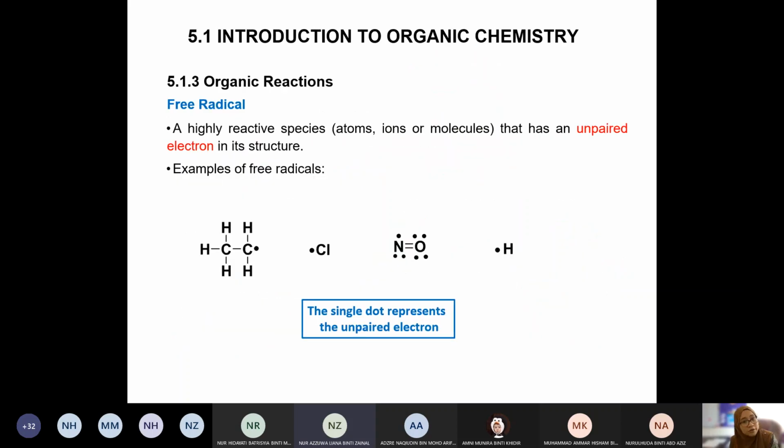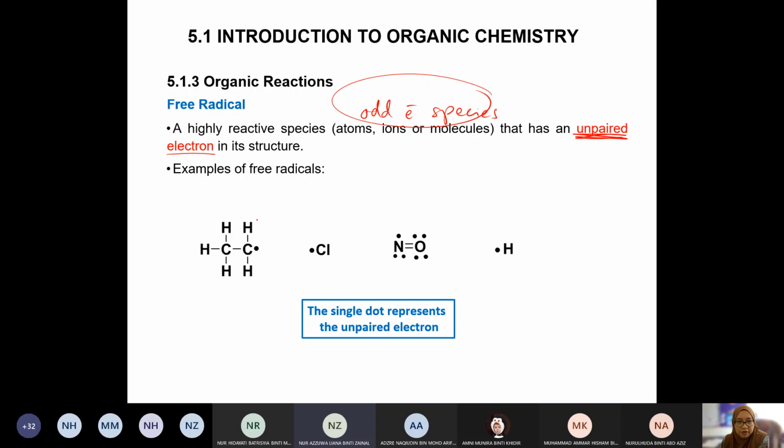So we will look into the species first. Free radical, a highly reactive species. It can be an atom, ion, or molecule that has an unpaired electron in its structure. You must be familiar with odd electron species. Yes, this is the one. The other term used to represent this odd electron species is free radical.